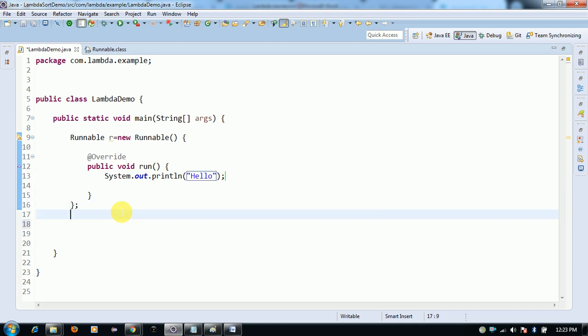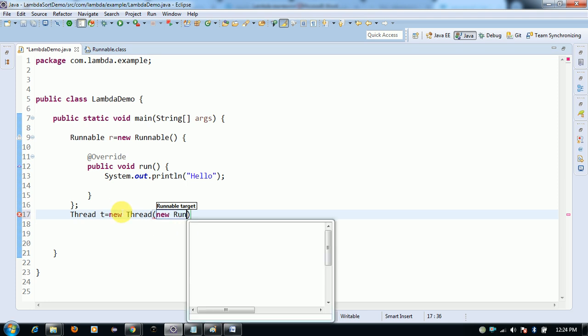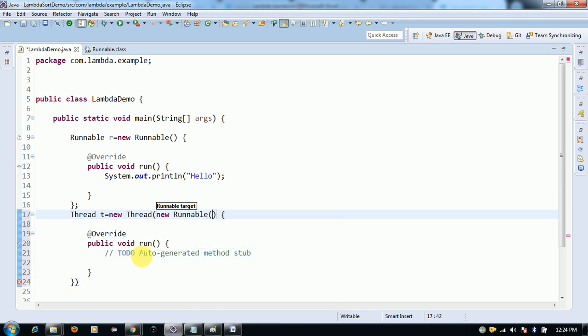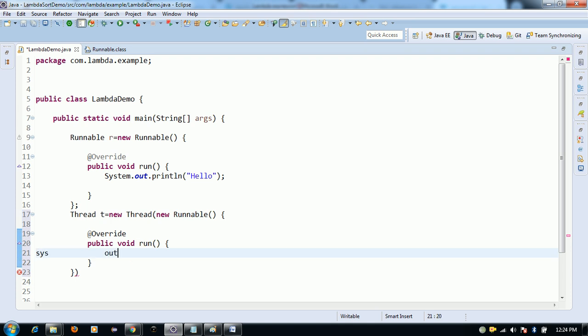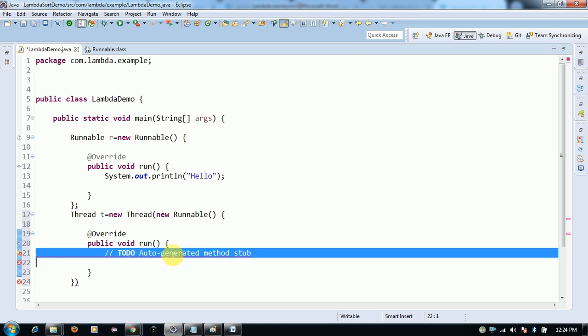Now I'm going to write another approach. Thread equals new Thread. I'm taking the Runnable interface inside the method argument and providing the Runnable implementation here.